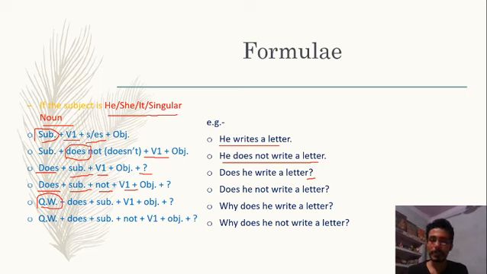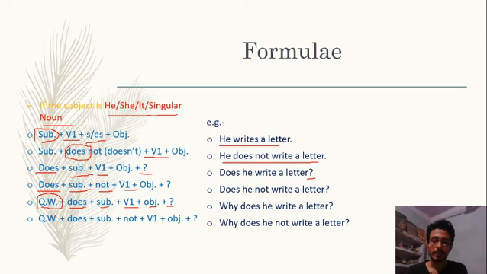So the sentence starts with question word in WH type question. So the structure is question word plus does plus subject, then after verb first form plus object, and while writing, question mark. For example, why does he write a letter?